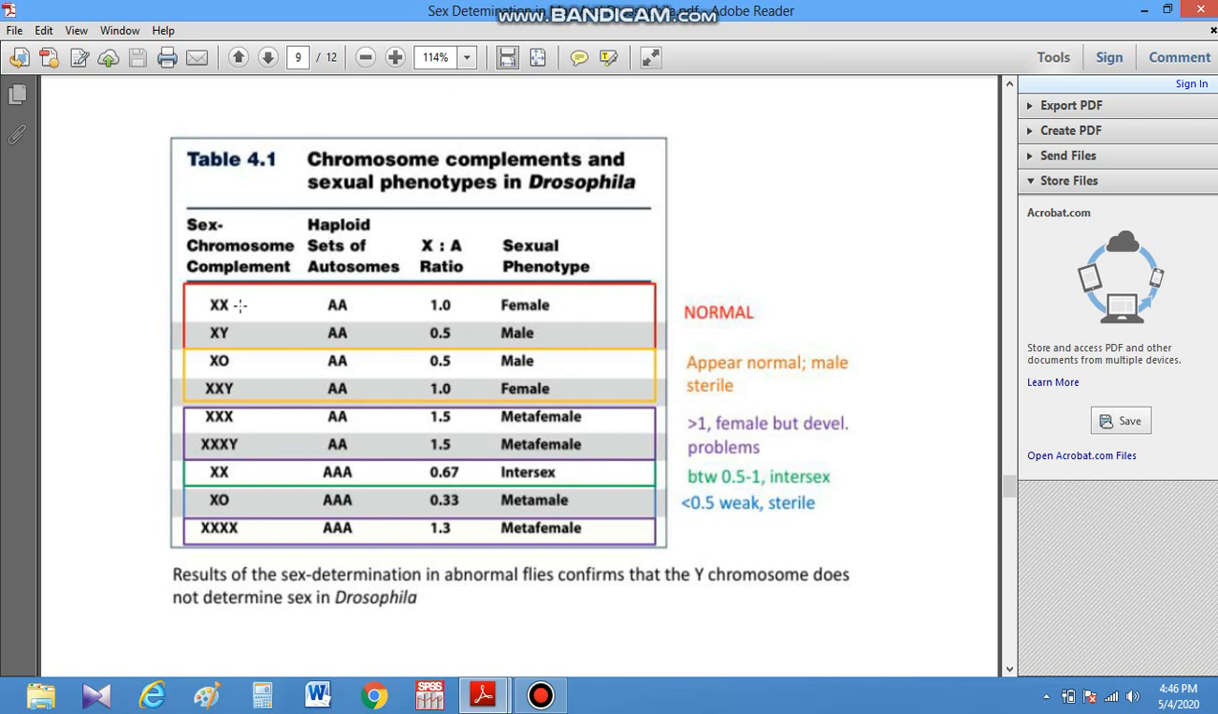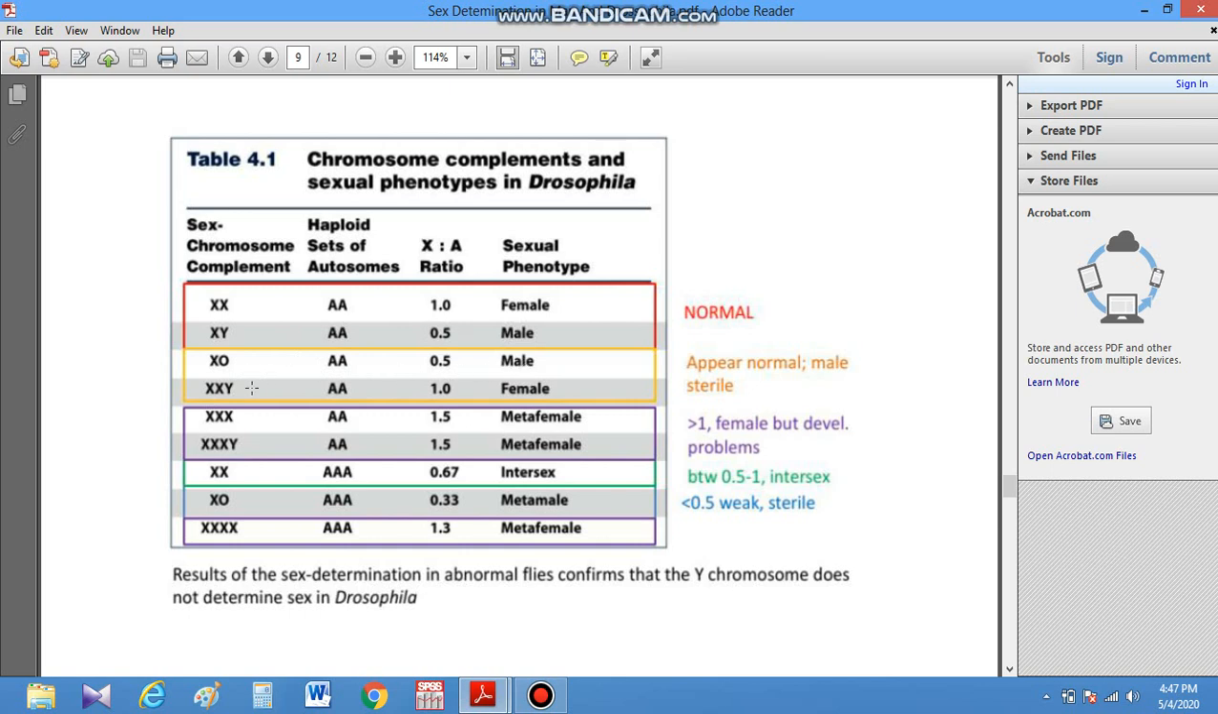If the sex chromosome complement is XX and the haploid sets of autosomes is AA, then the ratio of X to A will be 1 and it becomes female. If the complement is XY and the haploid set of autosomes is AA, then the X to A ratio becomes 0.5 and it becomes male. If the sex chromosome complement is X0, with the absence of Y, and the haploid set is AA, then the ratio is 0.5 and it becomes male.